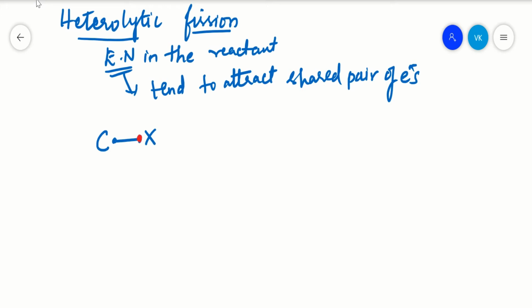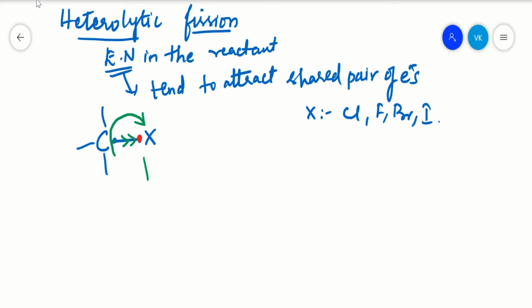And as usual, your carbon will have all the four bonds. Let this X be chlorine, fluorine, bromine, or any other electronegative atom, right? Now what does this do? I said this is cleaved differently. This itself means that the electron present here will also get attracted towards your electronegative atom. Thereby the bond is completely cleaved and even this electron shifts towards your electronegative atom.